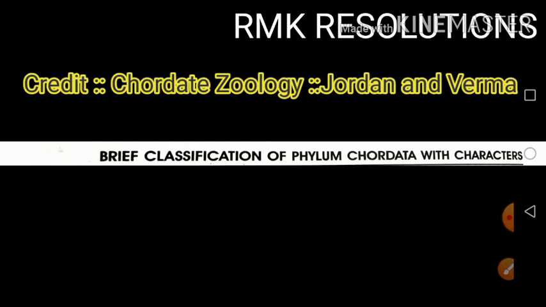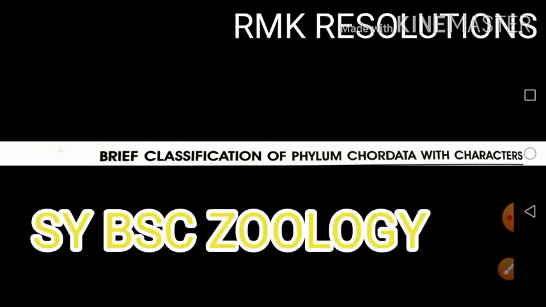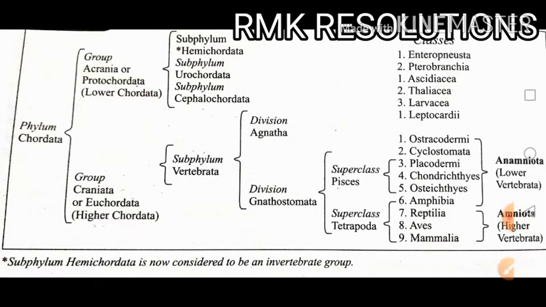So this is part 4 of our lecture, and here we are going to discuss the brief classification of the phylum Chordata with their characteristics. In the previous videos we have learned about some characteristics of the phylum Chordata. This is quite a large video, so we have mixed some different parts of the lecture. So let's continue. We have already seen this particular slide. It explains the brief ideas about the classification of the phylum Chordata.